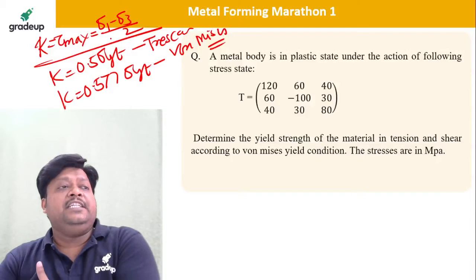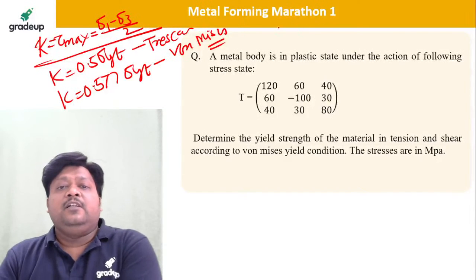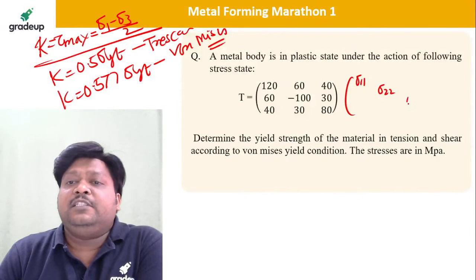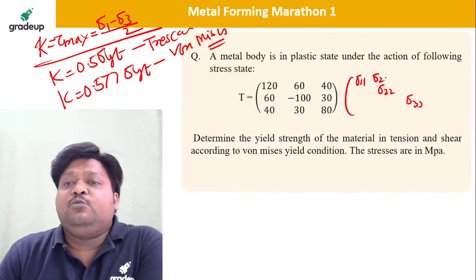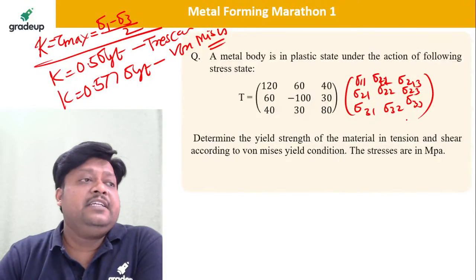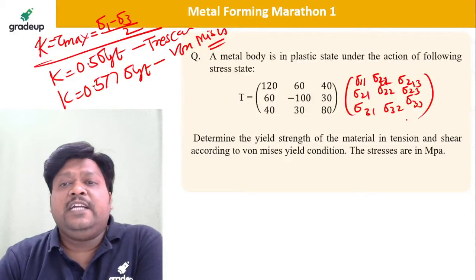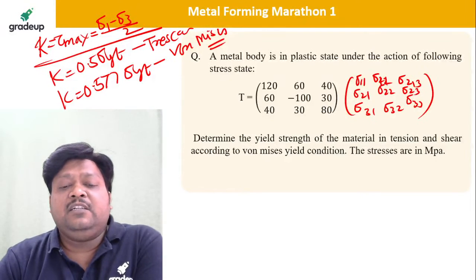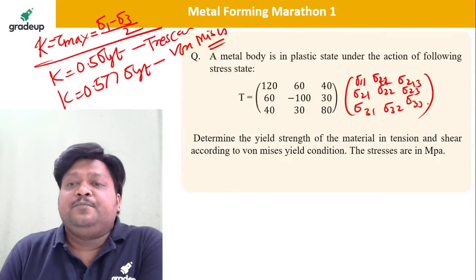So how to solve this? This is sigma 11, this is sigma 22, this is sigma 33, this is sigma 21, sigma 12, sigma 13, this is sigma 21, this is sigma 23, this is sigma 31, sigma 32, and sigma 33, isn't it? So all the diagonal stresses that we are having, dear students, which are sigma 11. So these are the stresses.